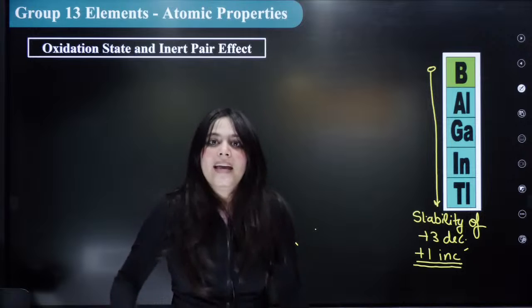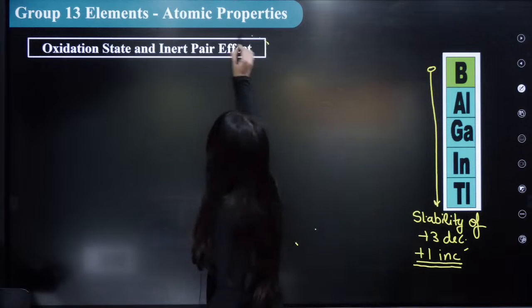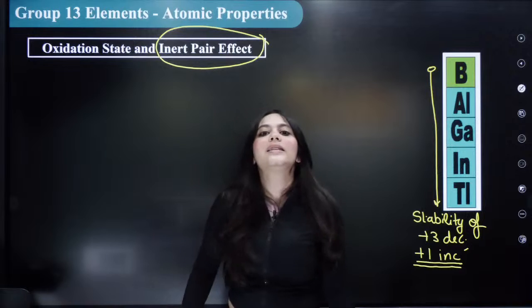Why does it happen? It happens due to an effect called the inert pair effect. What does this mean?